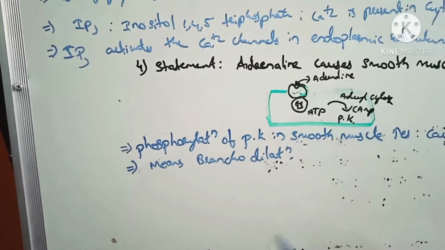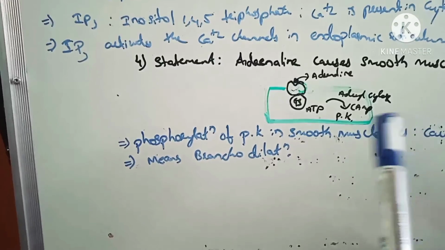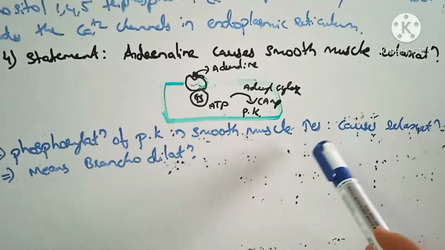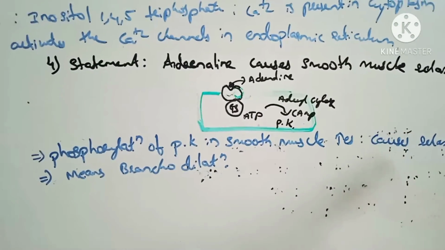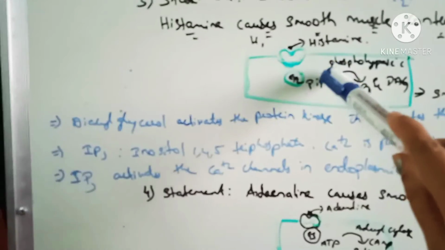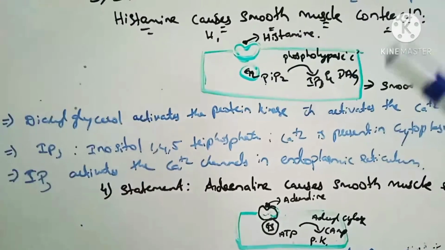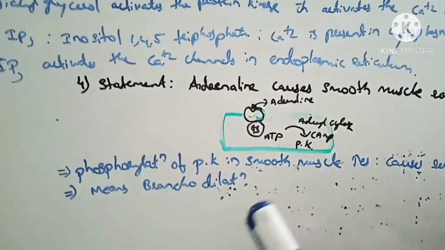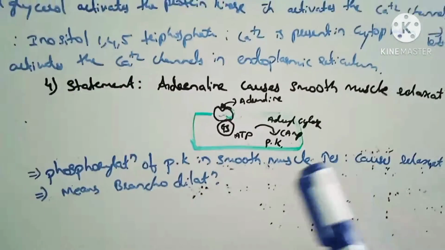So it leads to the phosphorylation of the protein kinase. The phosphorylation of the protein kinase in smooth muscles increases, so it causes relaxation, that is bronchodilation. The smooth muscle undergoes bronchoconstriction by the histamine, and bronchodilation by the adrenaline.